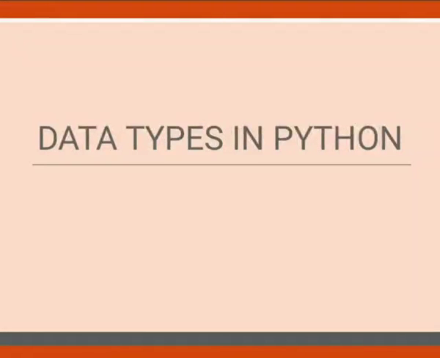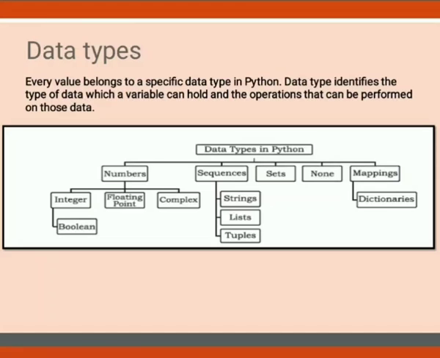In Python programming, sometimes we use numbers with decimal places, sometimes without decimal places. Somewhere we put single quotes or double quotes, or sometimes we don't put any quotes at all. So, why is it so? It all depends on data types.